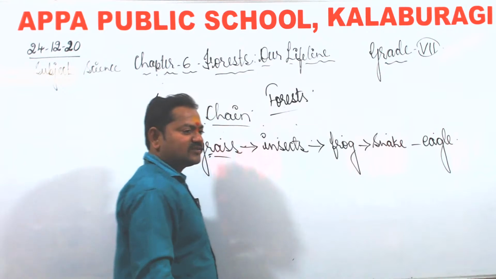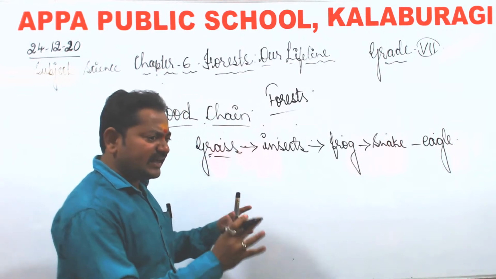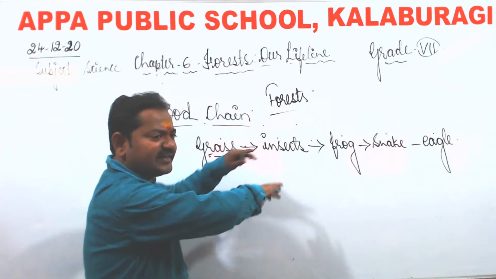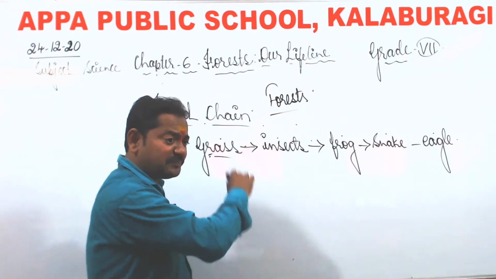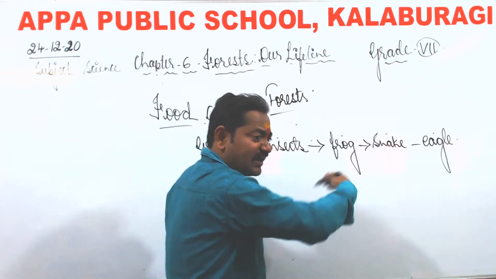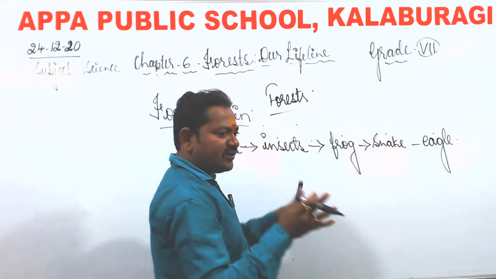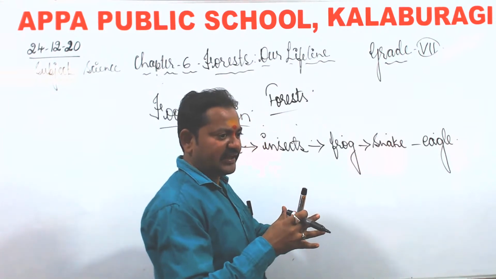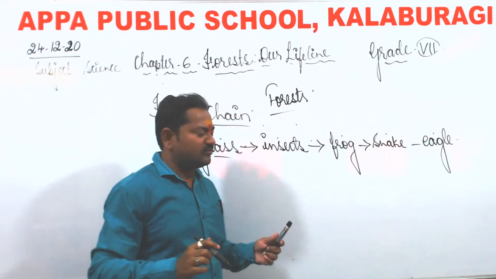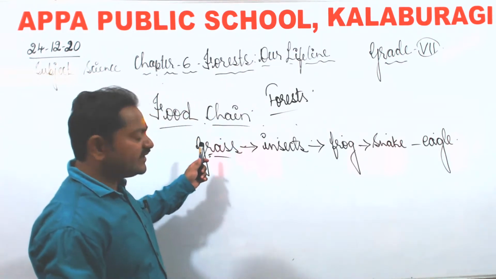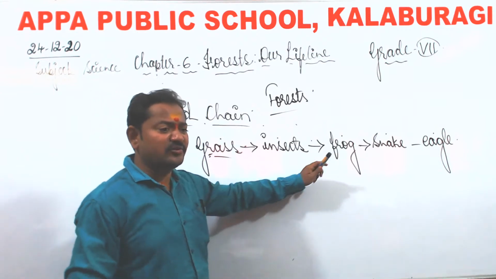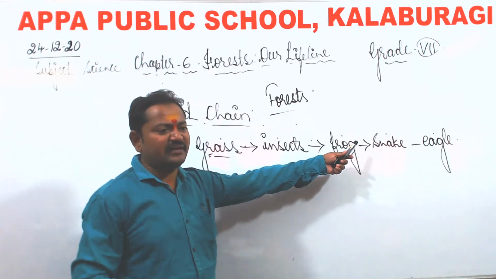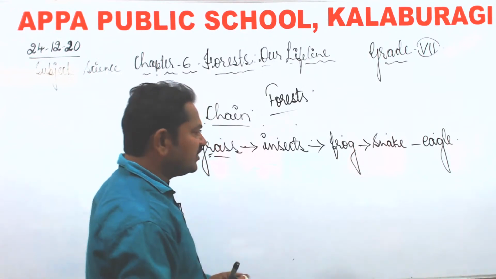So this is called a food chain. And here every part is related to another part. They are dependent on other parts. Each part is dependent on every other part. So they are all interrelated. Each part is related to every other part in the forest.